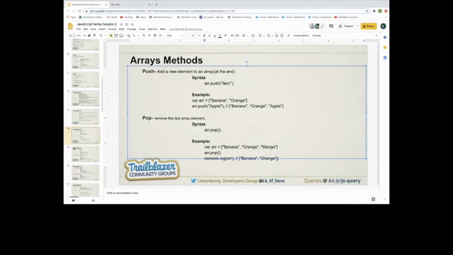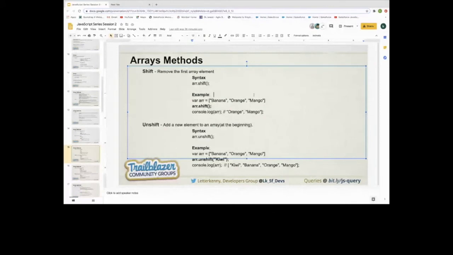In the same example, we have an array containing three elements, banana, orange, and mango, and we just want to remove banana. So we can use array.shift, and it will remove it. And if we log this array to the console, it will return orange and mango. Banana is removed from this array. So by using shift, the first element is removed automatically.